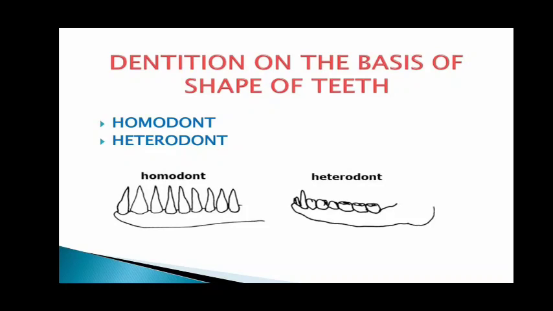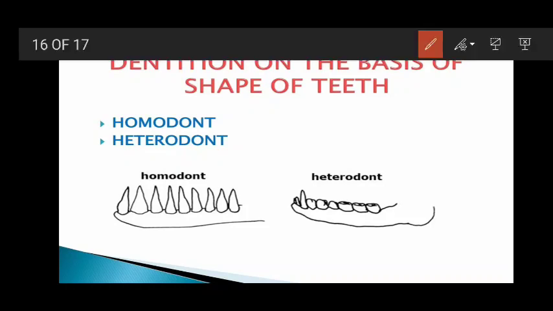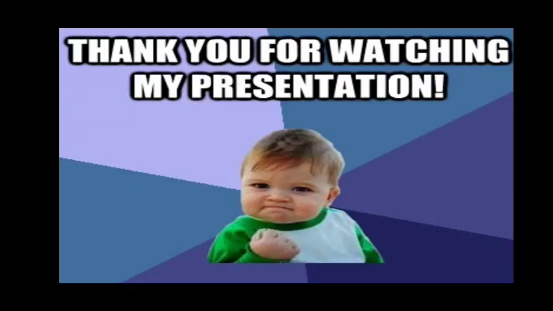So from the picture it is very clear that this one is the homodont dentition. You can see all the teeth are of the same size and same shape, but in heterodont dentition, different size and different shape. Now this much for this video. I hope the topic that I have discussed here is clear to you all. Thank you very much.